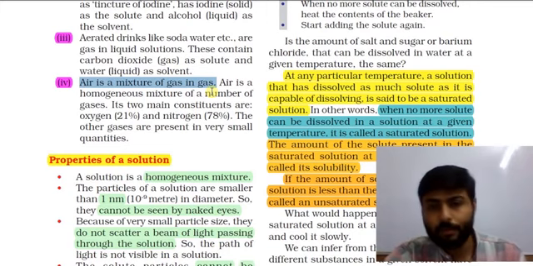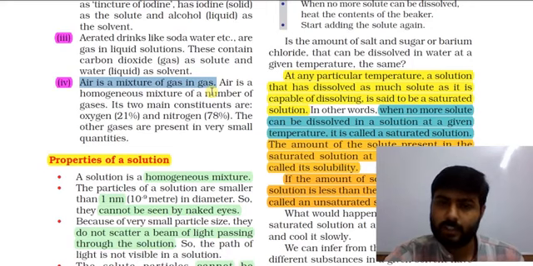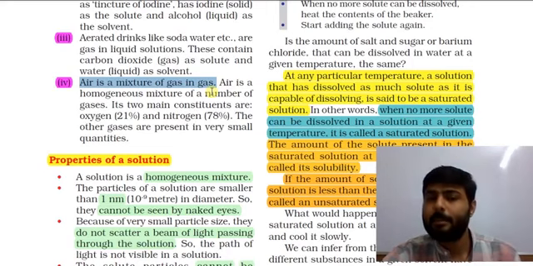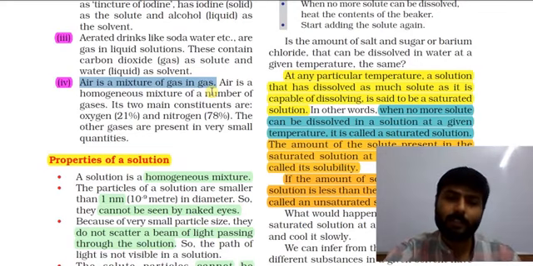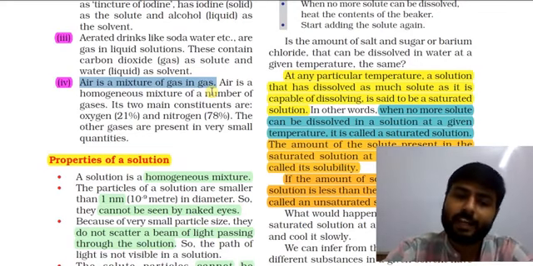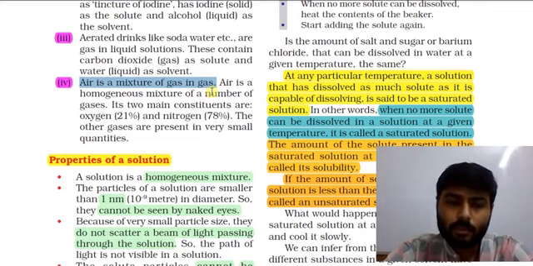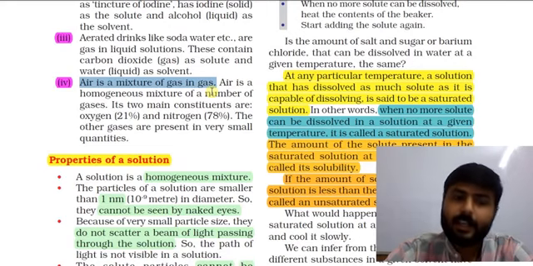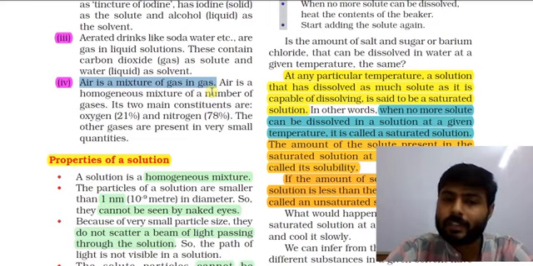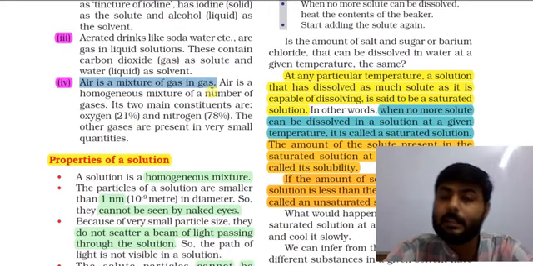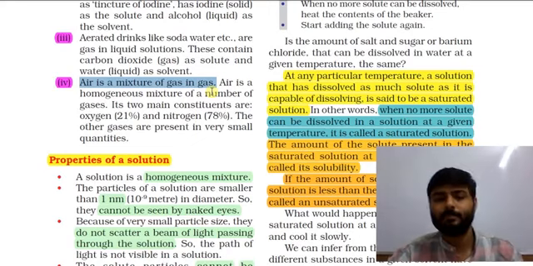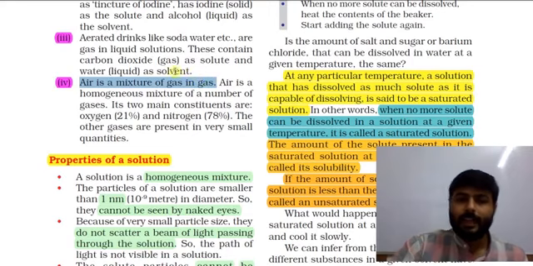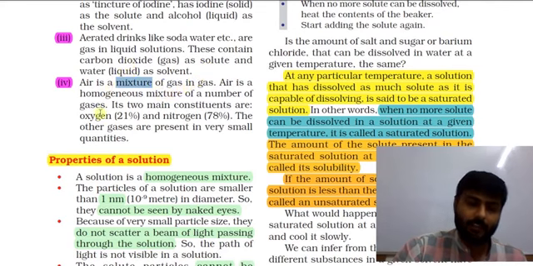So, two components of air, oxygen and nitrogen. By percentage, oxygen is 21% and nitrogen is 78%. Other gases are in very small quantity. So air is a homogeneous mixture of gases, and air is a mixture of gas in gas. Remember, air is a mixture, not a solution. So air is a mixture of gas in gas.